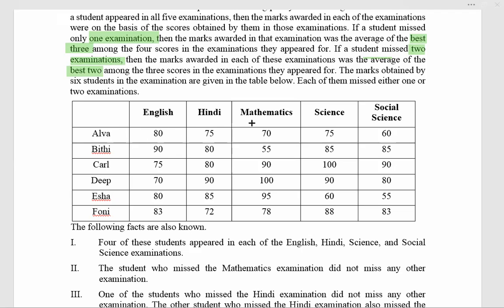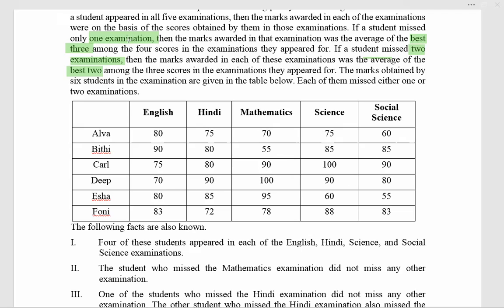Like Alva 80. So as of now, if you just read it directly, you really won't be able to identify which exam they missed and which they did not. But one thing for sure, anybody who missed 2 exams, those 2 marks must be the same. Like Alva has 75 and 70. So Alva might be a person who missed 2 exams. Might be. So is Carl. Or maybe D.